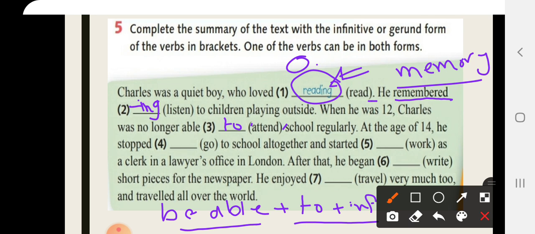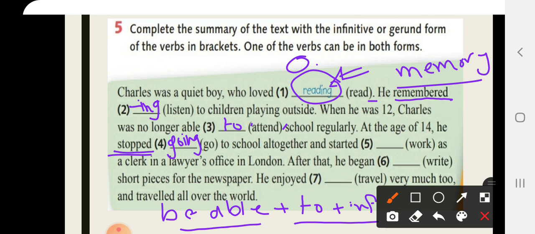At the age of 14, he stopped. Here we have a verb that we have to consider: the meaning of the verb stop here. Did he stop to do something or did he stop doing something? The meaning in the text is that he stopped going to school. He didn't go to school anymore. So he stopped going, right?